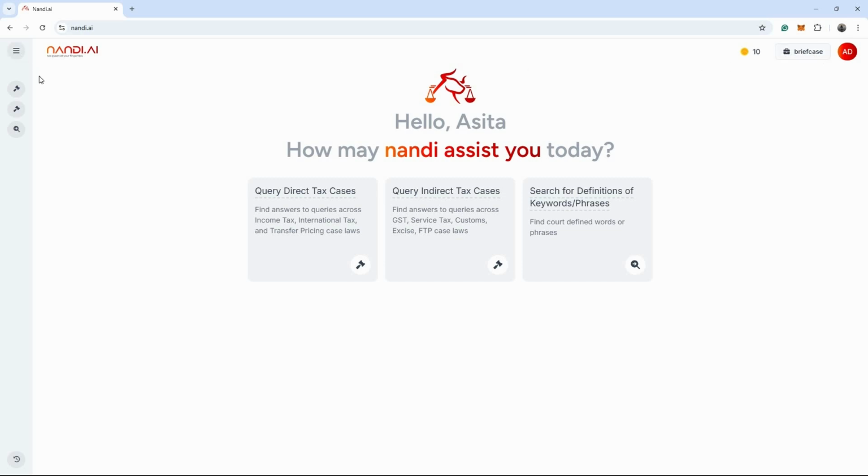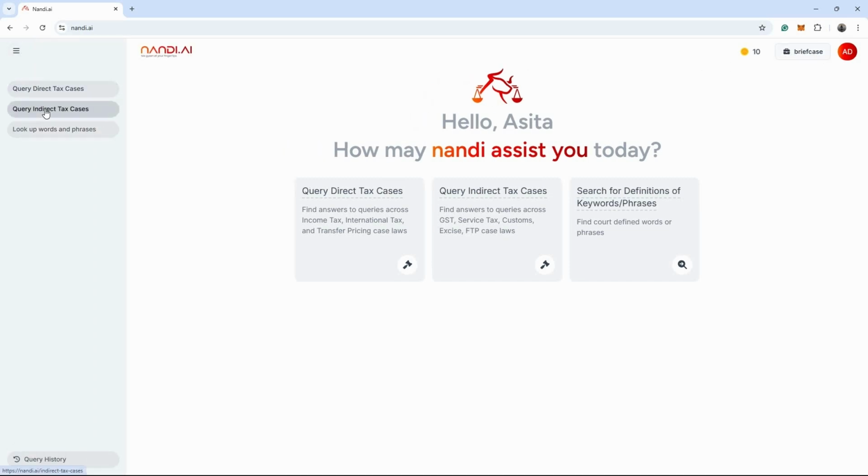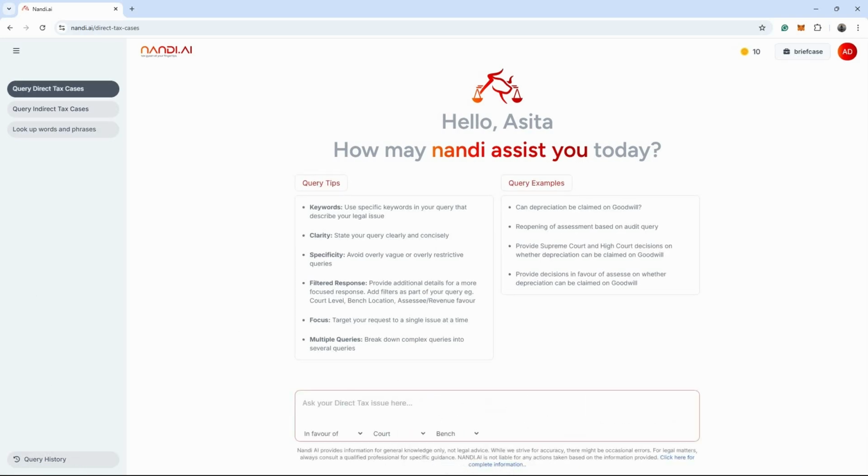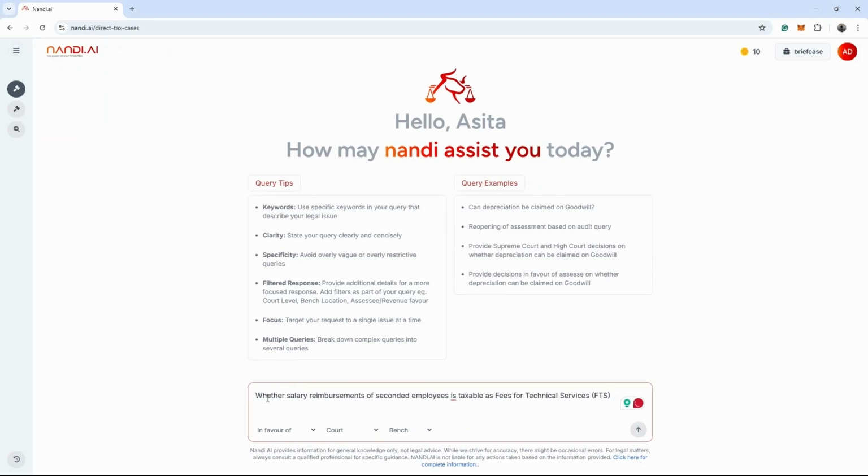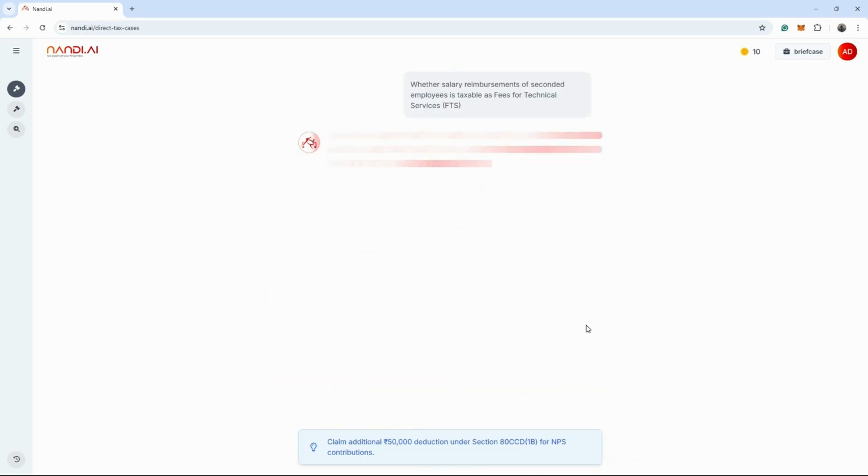In Nandi.ai, we are providing three capabilities: query direct access, query indirect access, lookup words and phrases. Let me add in a query of whether salary reimbursement of seconded employees is taxable as fees for technical services, FTS. I can add additional values such as in favor of, which court it belongs to, and bench. Let me click on send.